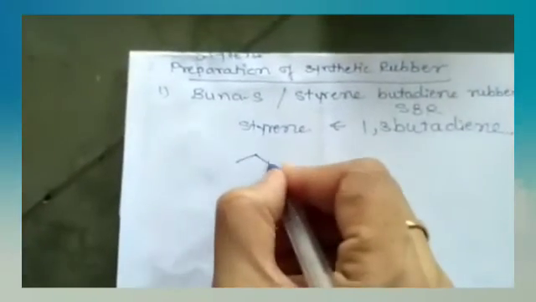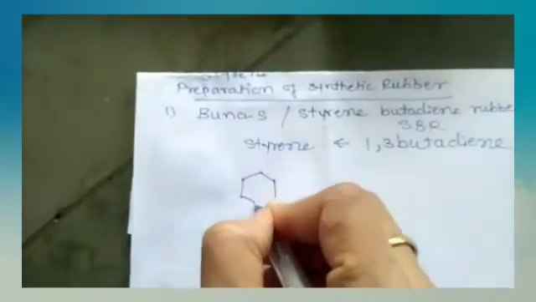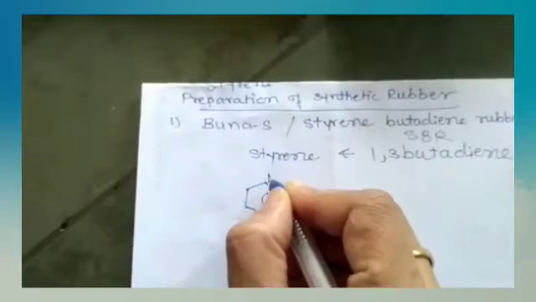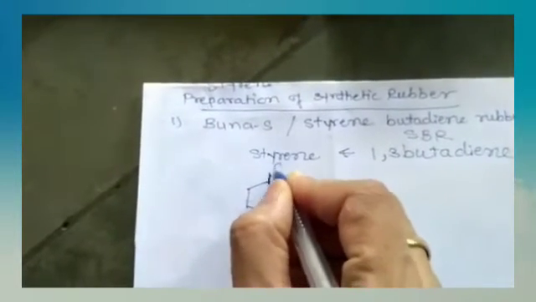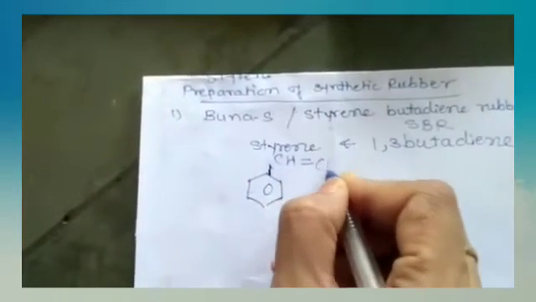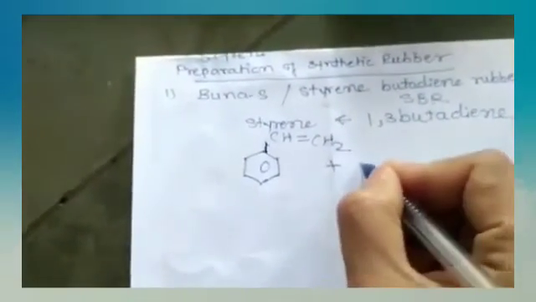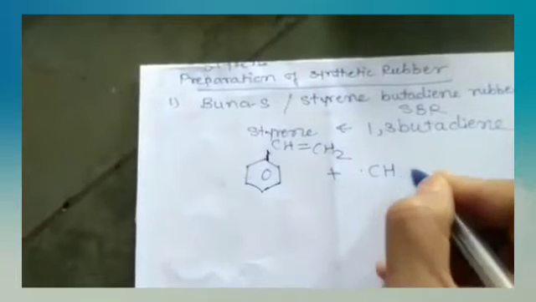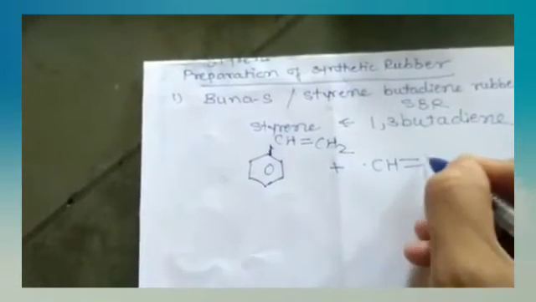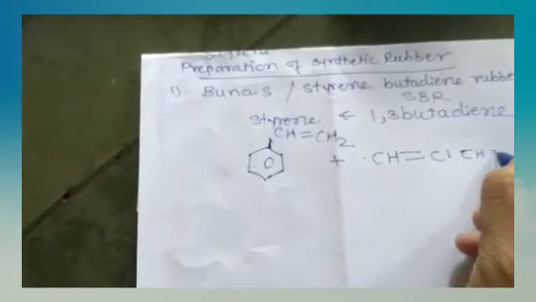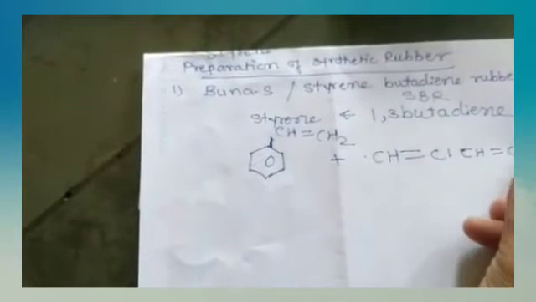Structure for styrene: a benzene ring attached to CH double bond CH2, plus 1,3-butadiene.